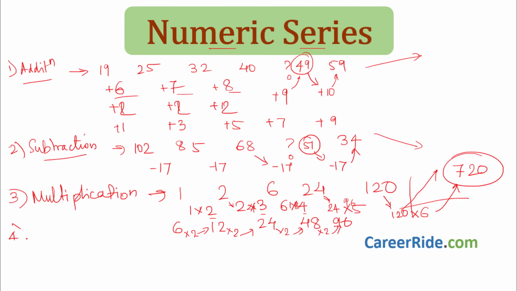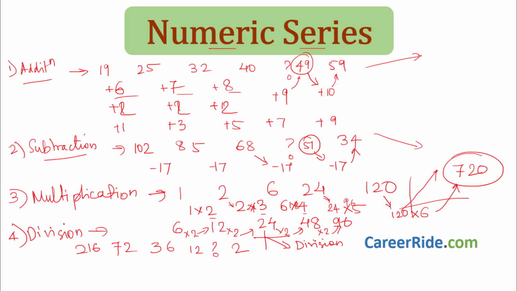Same way, there is division, there is nothing to it. This is the division series. Take a look at it. 216, 72, 36, 12, question mark, 2. Here the difference is falling. We saw if it is rising very quickly, it is multiplication. If it is falling very quickly, exactly opposite, it will be division.